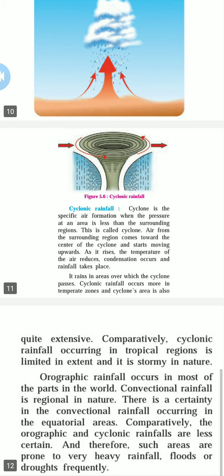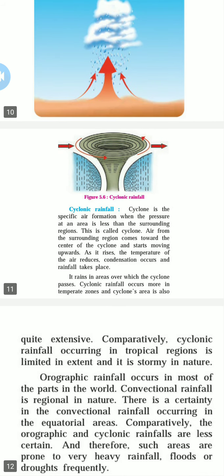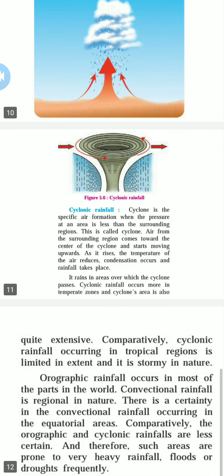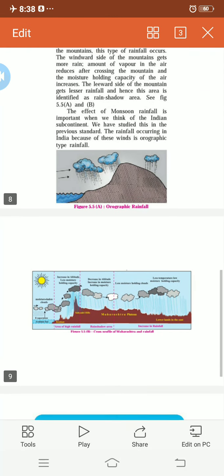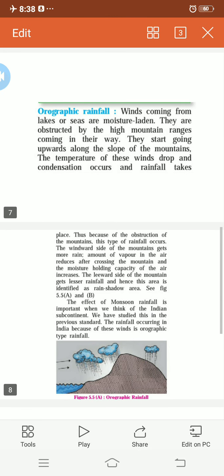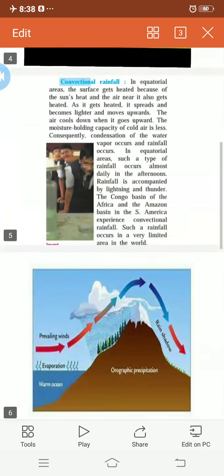We don't face this cyclonic and orographic rainfall. Sometimes we face this orographic and cyclonic rainfall, but in some areas they still experience convectional rainfall, that at every time at 4 o'clock they have to face this convectional rainfall, but this is not happening with the cyclonic rainfall and even the orographic rainfall, which is also called relief rainfall.